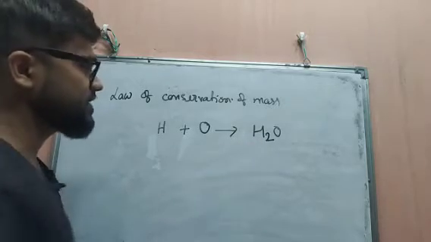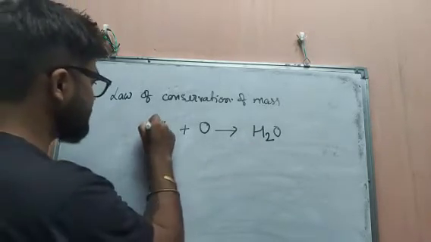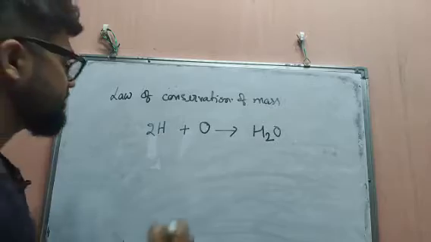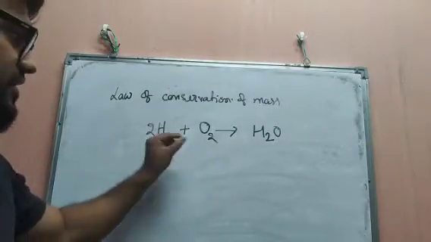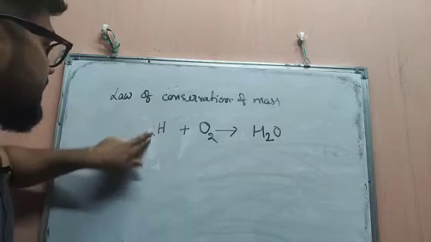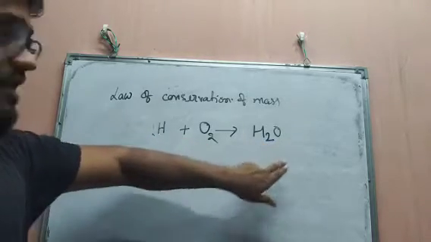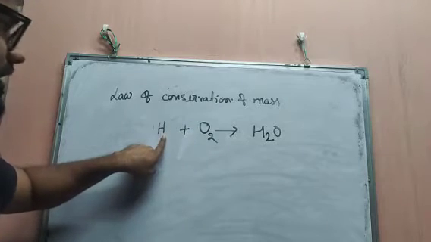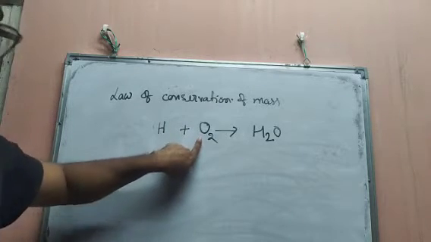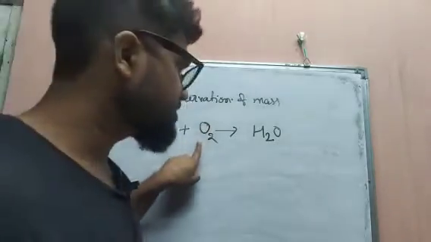Here the hydrogen number is two, so you have to write it like that. Also, oxygen will always remain as a molecule; it never remains as an atom. So H2O will be like that, with two hydrogen atoms and one oxygen atom.